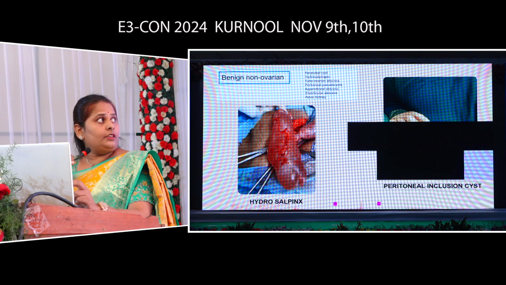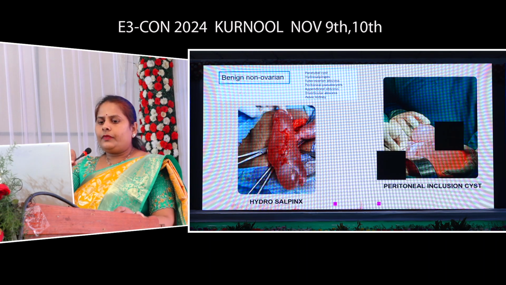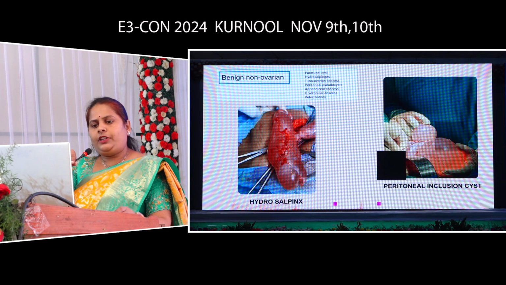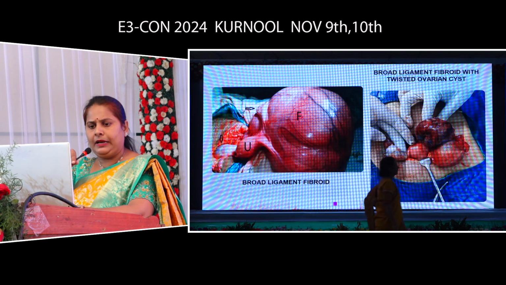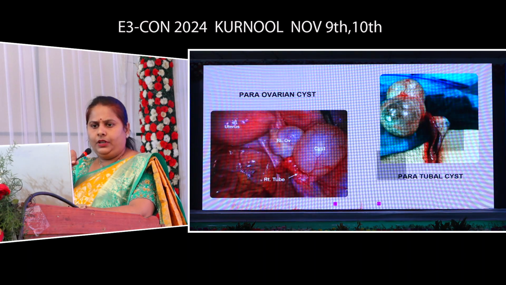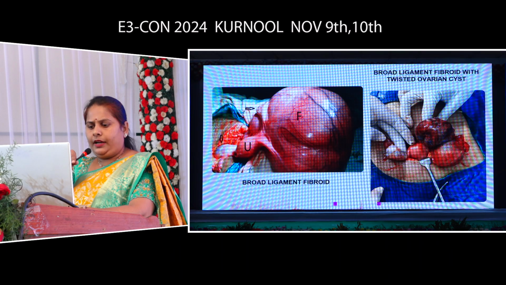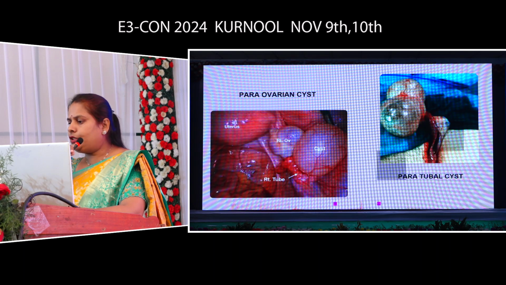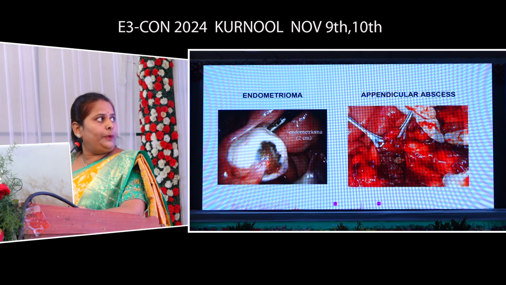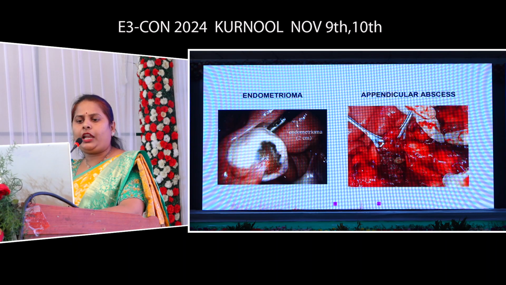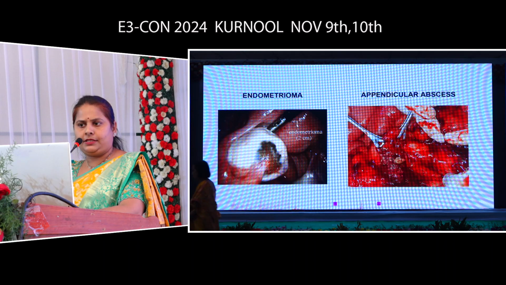I will be showing some of the pictures taken at the hospital. This is the picture showing the hydrosalpinx with uterine end blockage. These are pictures showing the peritoneal inclusion cyst, which is presenting as a tubo-ovarian mass. These are pictures of a broad ligament fibroid and a twisted ovarian cyst. Then these are pictures showing the para-ovarian cyst and paratubal cyst. These are pictures showing endometriomas and an appendicular abscess with mass and perforation with fecal matter, presenting as a tubo-ovarian mass.